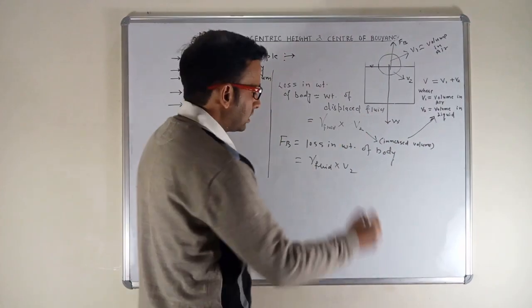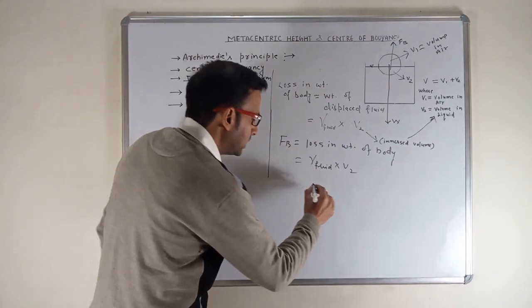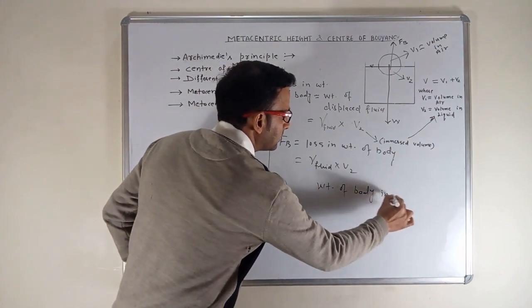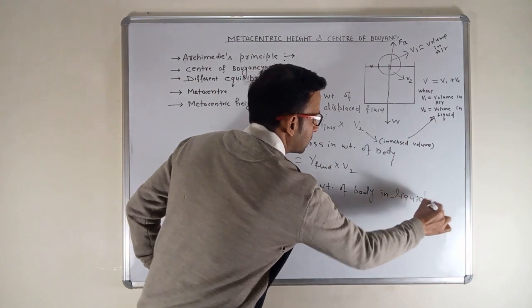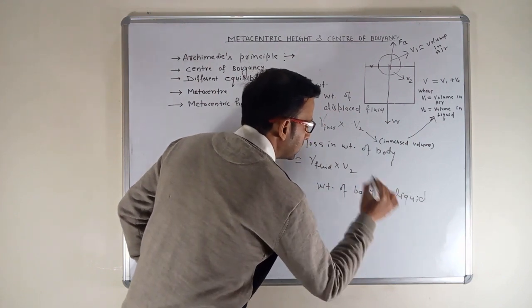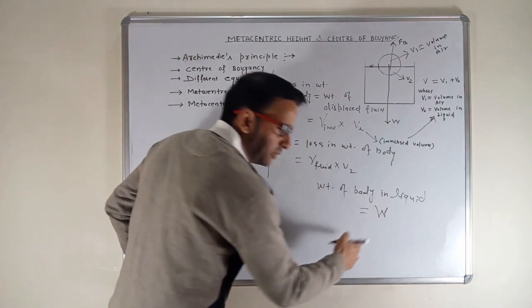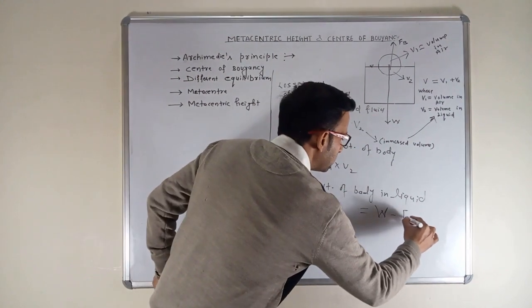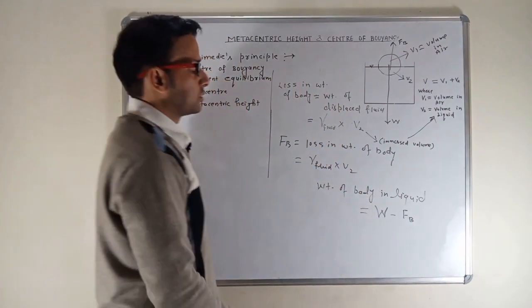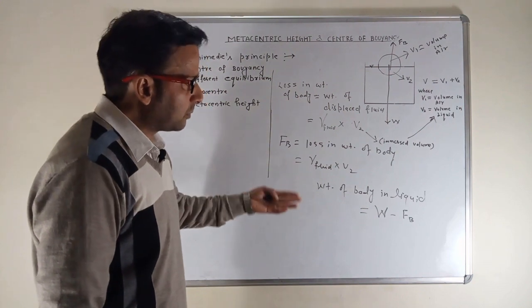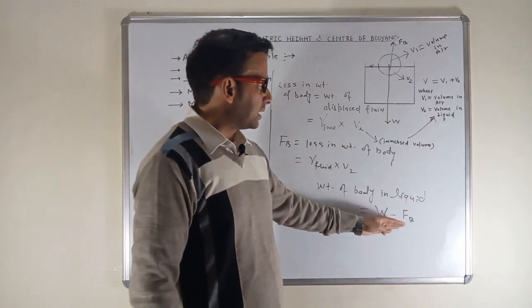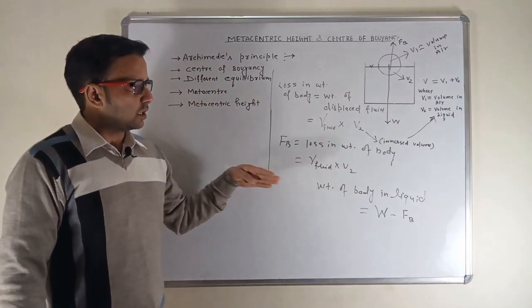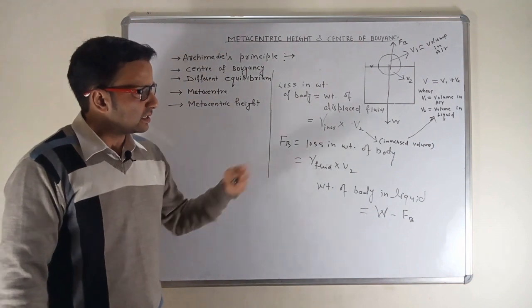So there is a loss. What is the new weight of the body in liquid? The weight of body in liquid or fluid, whatever you call it, is the original, natural weight minus the loss in the weight of the body, that is the buoyant force. So the net force on the body inside the liquid is W minus FB. I think these two terms might have been very clear to all of you. I explained each and everything.